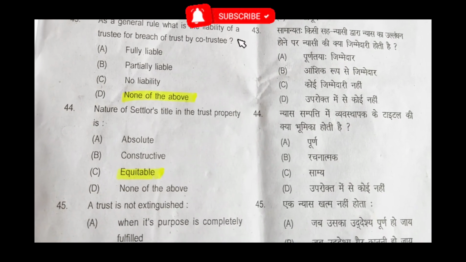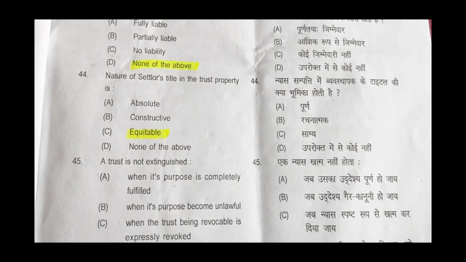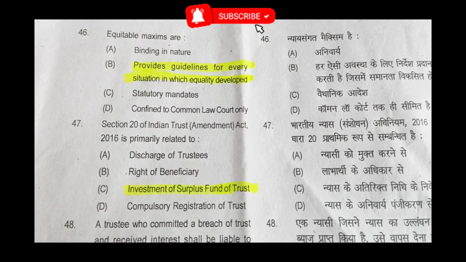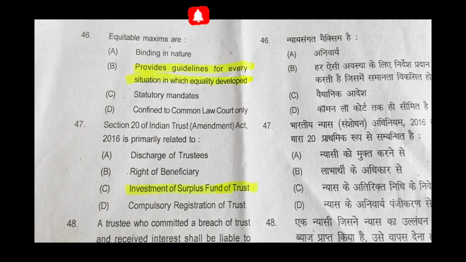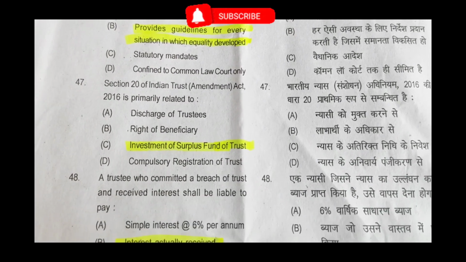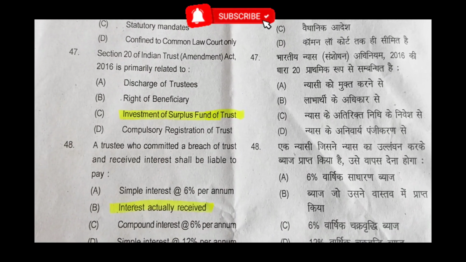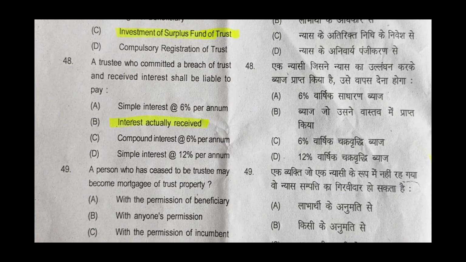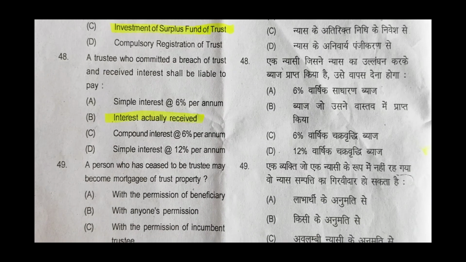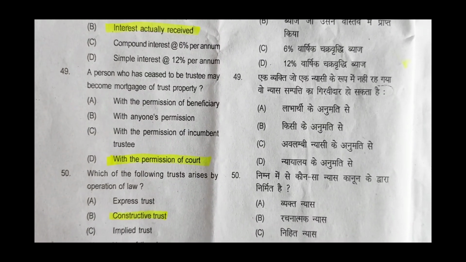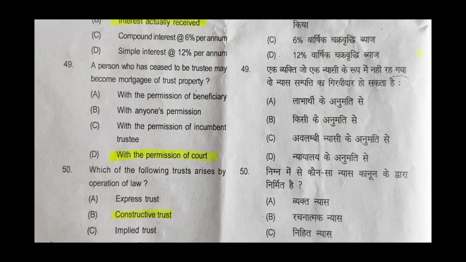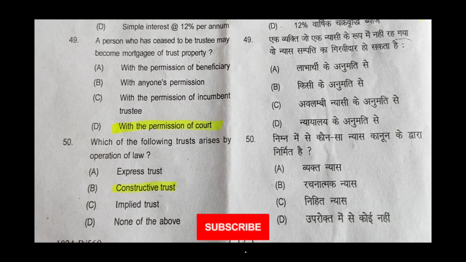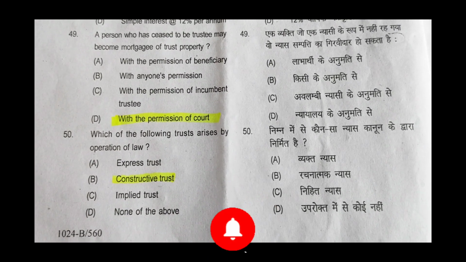A trust is not extinguished when the trustees have transferred their interest. Equitable maxims provides guideline for every situation in which equality developed. Section 20 of Indian Trust Act 2016 is primarily related to investment of surplus fund of trust. A trustee who committed a breach of trust and received interest shall be liable to pay interest actually received. A person who has ceased to be trustee may become mortgagee of trust property with the permission of court.